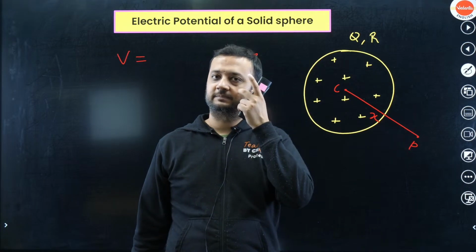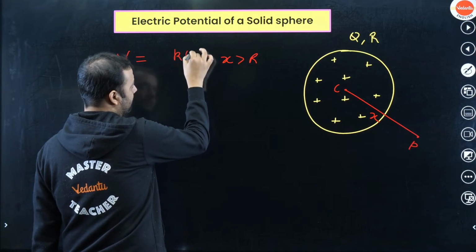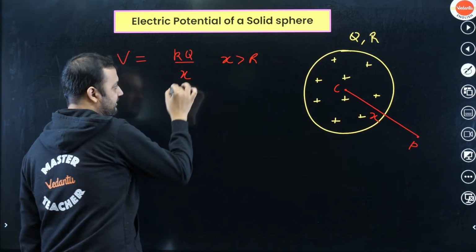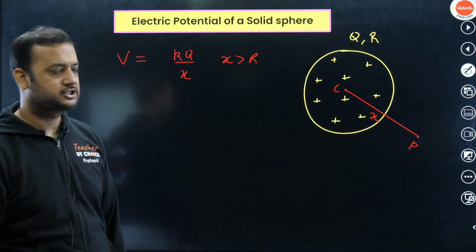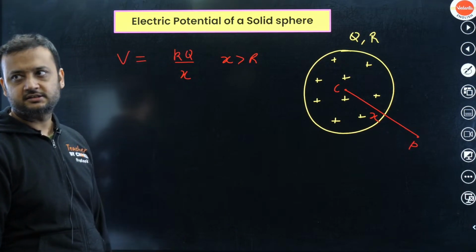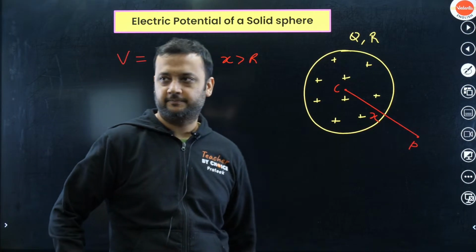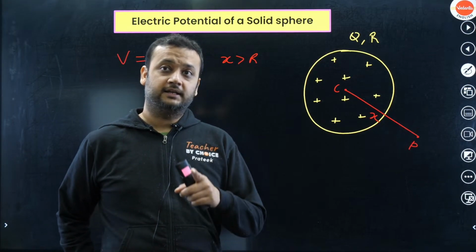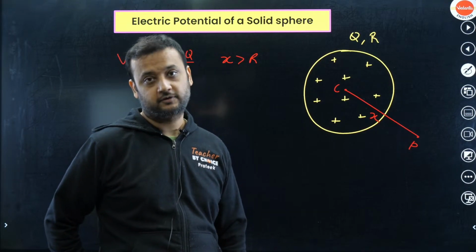So in that case the formula will be kq by x. Remember, this is the same formula that we got for the shell, and it will also be valid for the solid sphere. But if the point lies inside, that is when the formula becomes dirty, but it's an important formula.